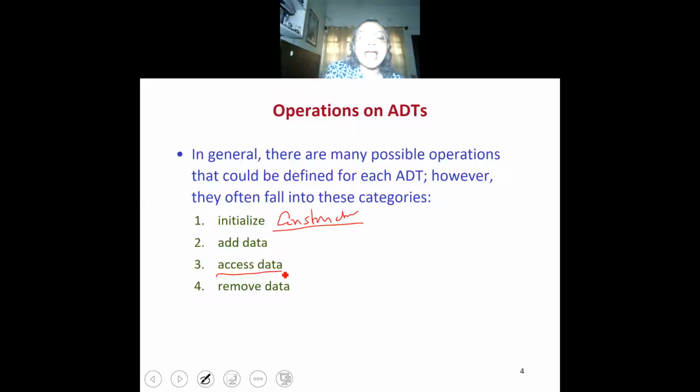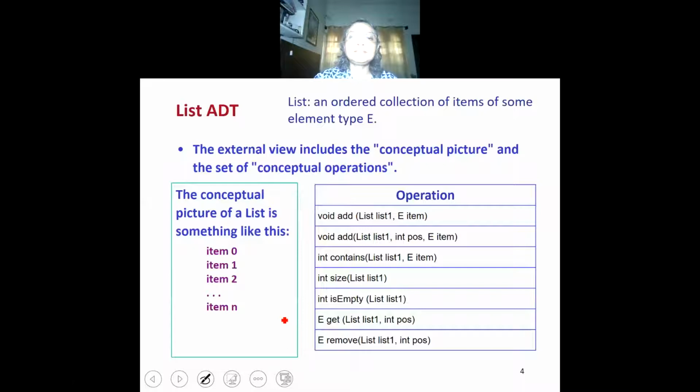And then there are add, remove, and modify, which make changes to the data type. And of course, first there are initialization or construction functions. Sometimes you may also have a destructor function which releases the memory associated with the data. Now let us take an example.